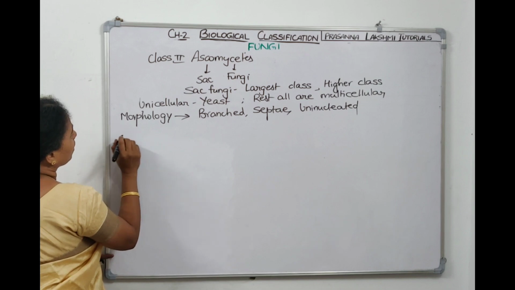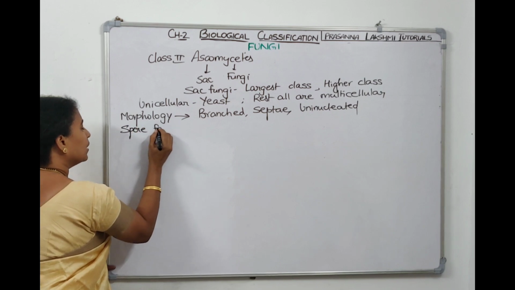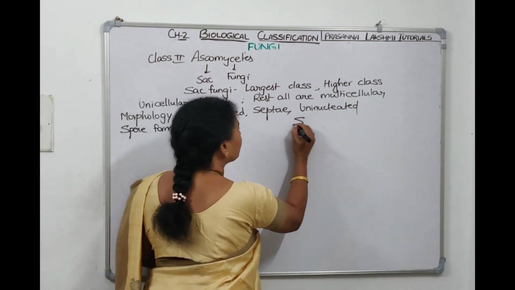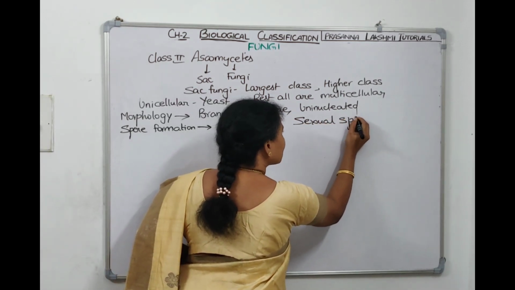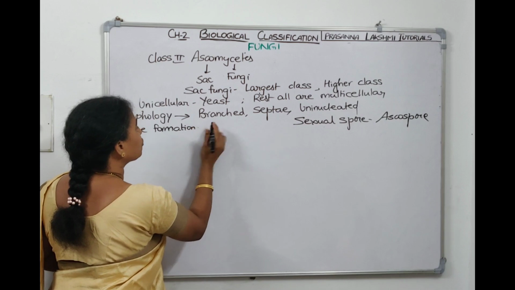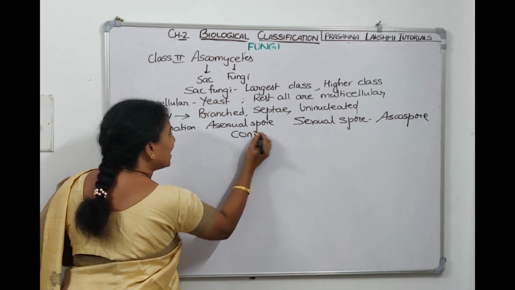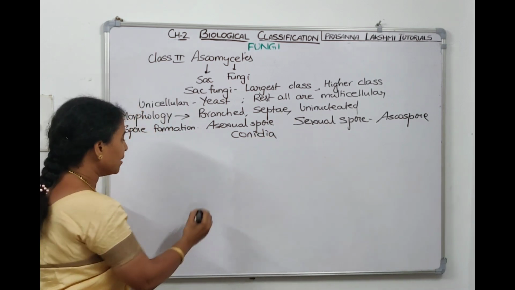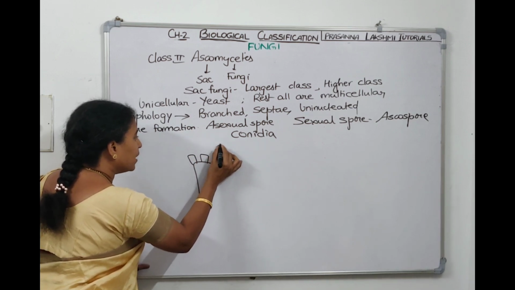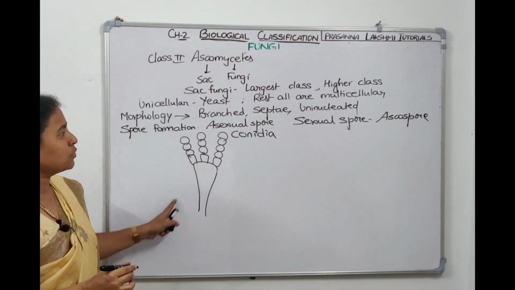The first point is morphology of mycelium and the second one is type of spore formation. Ascospores are formed. The sexual spore is ascospore, whereas the asexual spore is conidia. We have seen in Penicillium, this is the conidiophore, and on the conidiophore these are conidia, chain-like non-motile conidia. So these are asexual spores which are called conidia.